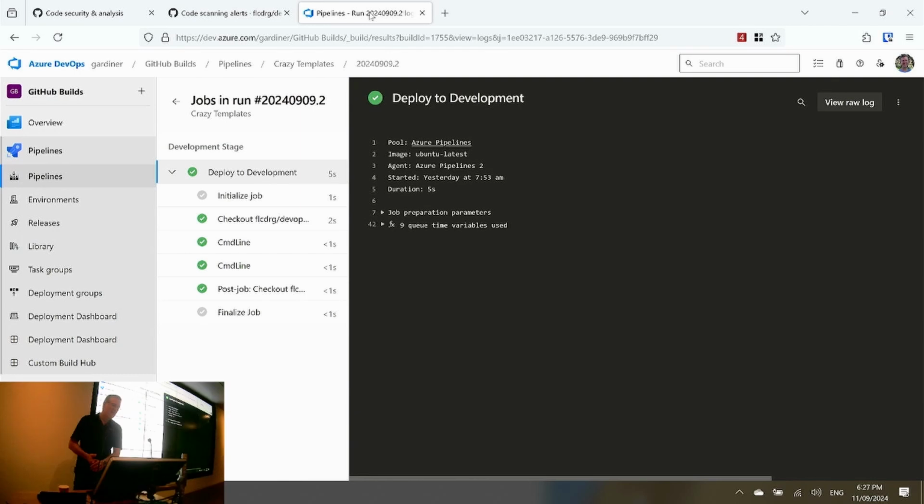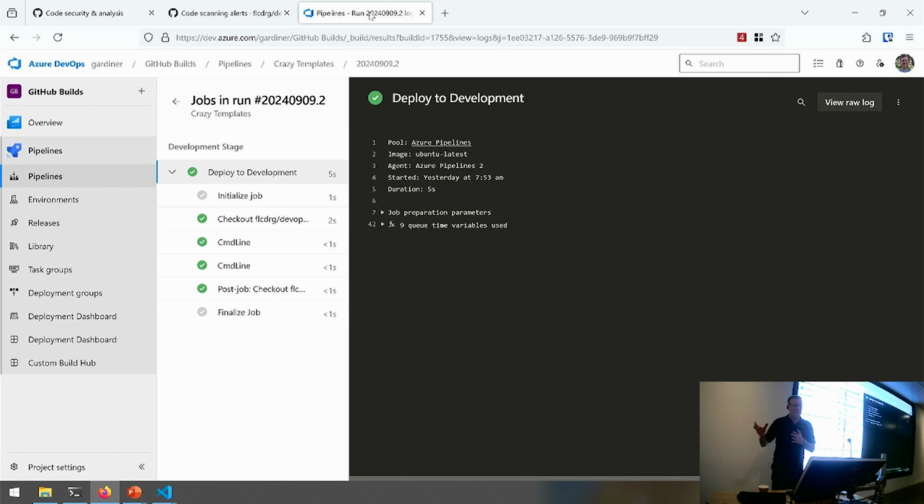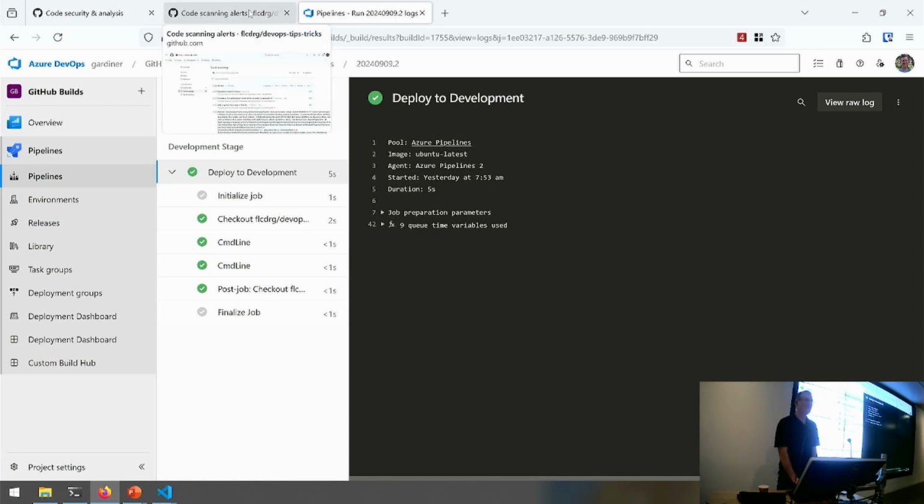In Azure Pipelines, we've got fewer options here for scanning. I guess there's some third-party options you can choose. There is the GitHub Advanced Security for Azure Pipelines, which is a subscription service you need to pay for. I won't talk about that too much because I think that's going to be covered a bit next month. But be aware that exists. Likewise, that obviously exists for GitHub as well. But I guess the better options there are the ones you need to pay for.